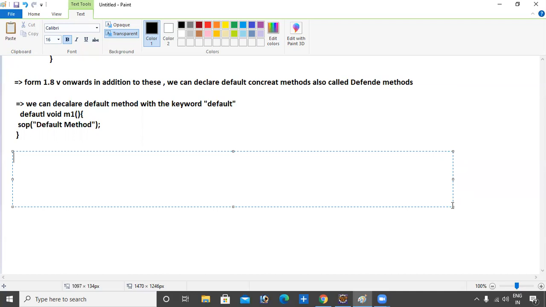So the point is: an interface default method is by default available to all implementation classes.